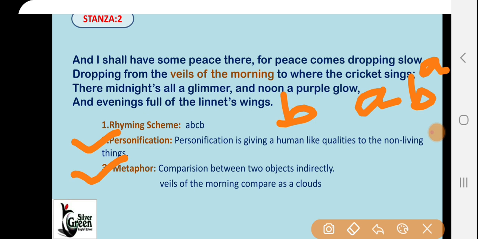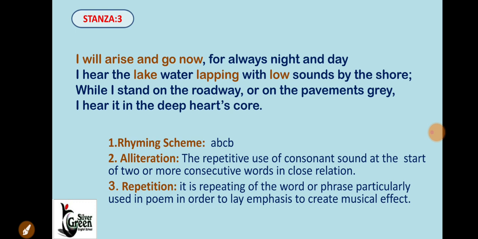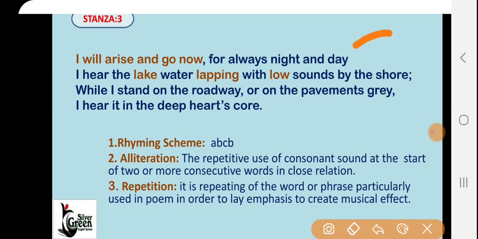Okay, so the last stanza, the third stanza, let's see. I will arise and go now, for always night and day. I hear the lake water lapping with low sounds by the shore. So here also the rhyming scheme is A, B, A, B. Day, grey. Shore, core.